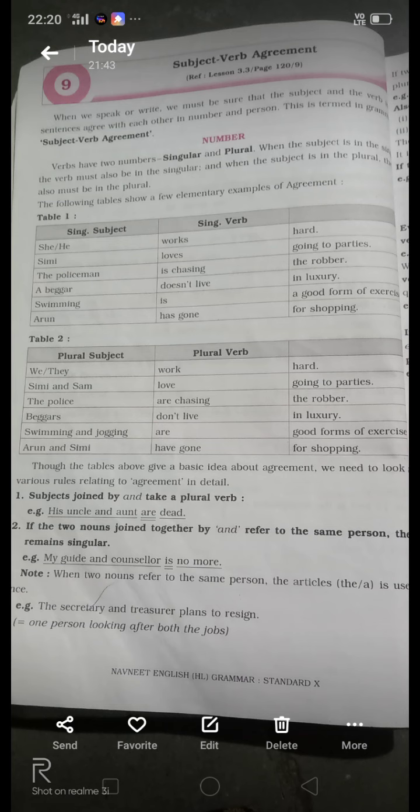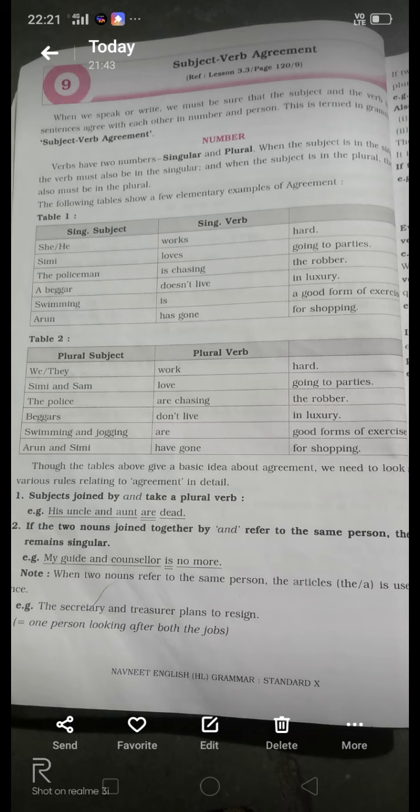Then rule number 2: if two nouns joined together by and refer to the same person, the verb remains singular. If two nouns joined by and refer to the same person, then it takes the singular verb.